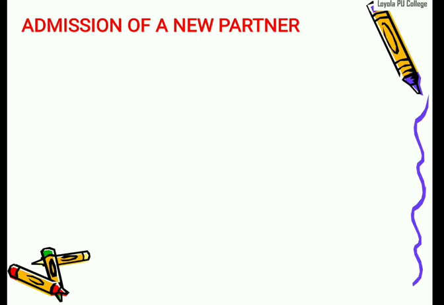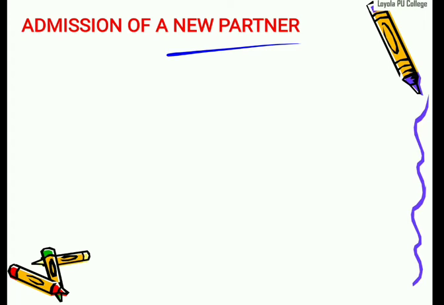So next one, admission of a partner. As per the chapter name, admission of a new partner. The name itself tells us, a new partner. In the existing company, we are joining one new person. That's the admission of a partner. So what do you mean by that? It means when a firm requires additional capital, or managerial abilities, or the brand name of another partner or company, then we call that new person a partner.